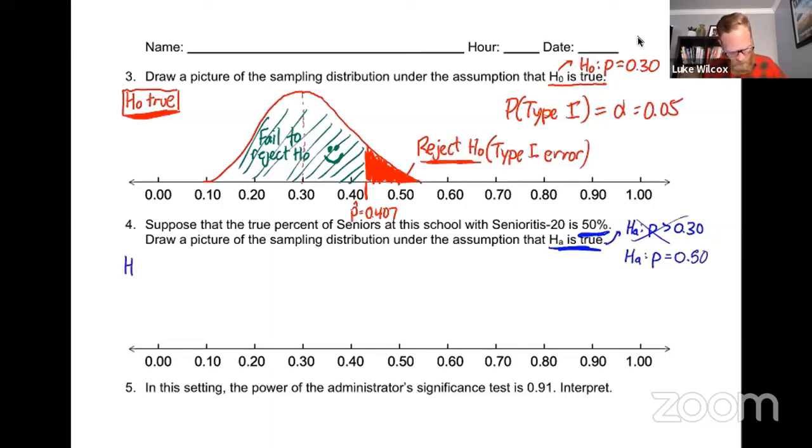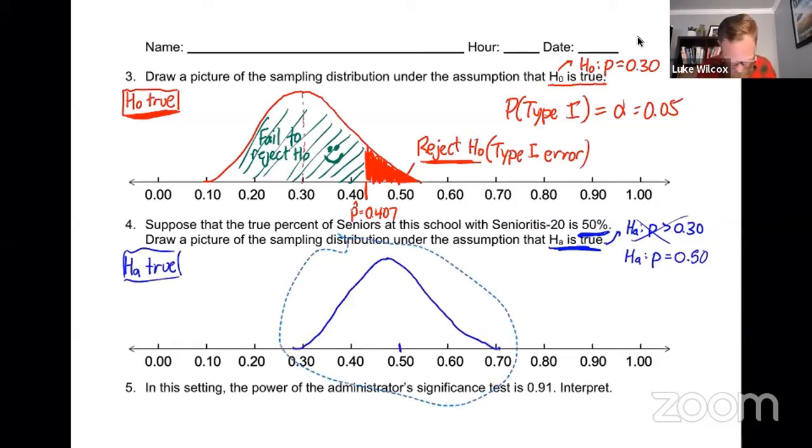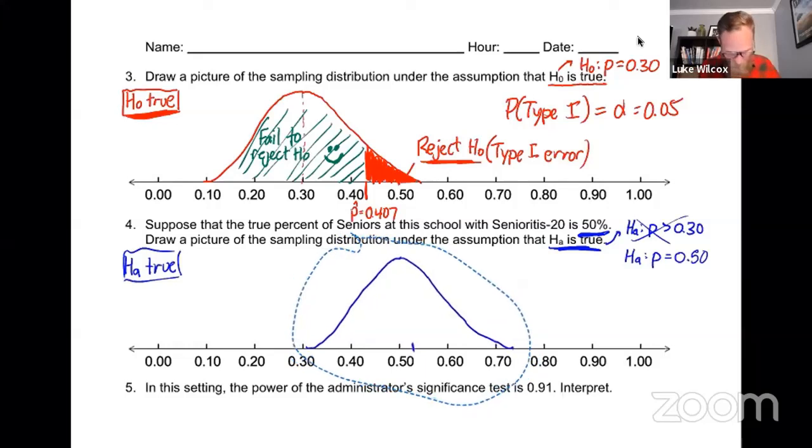So let's see what that picture would look like, where now not the null is true, but the alternative is true. And it's a specific value of the alternative at 50%. Well, now we need 50% to be at the center of our sampling distribution. So once again, I'll do my best here. Just try and draw a normal curve that has a center. Look, I did it again. I need to move it over just a little bit. I need the center of it to be right at about 50%. So put it right about there and say that 50% is at the center of that sampling distribution, right? So that's when the alternative hypothesis is true.